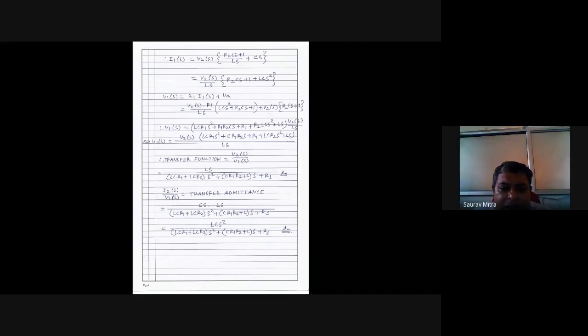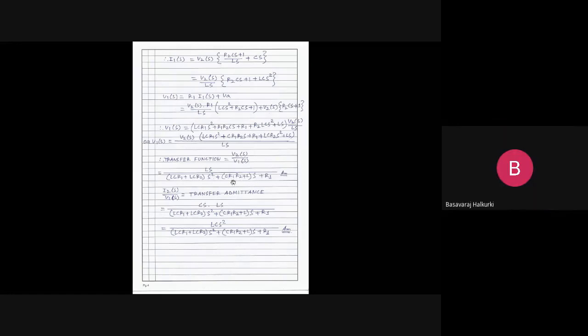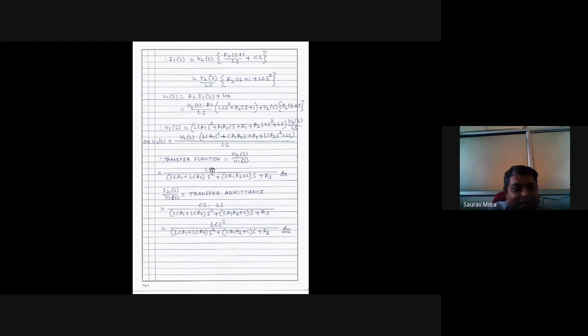Suppose R1 was 0, just understand this. If R1 was 0, then the third term is absent, right? Look at this equation, suppose R1 is 0. Then only these two terms remain. What can you take common from these two terms? You can take S common. That S will get cancelled with this S. Understandable? In that case, it will be a type 0 order 1 system.